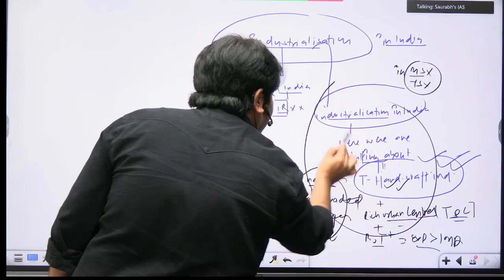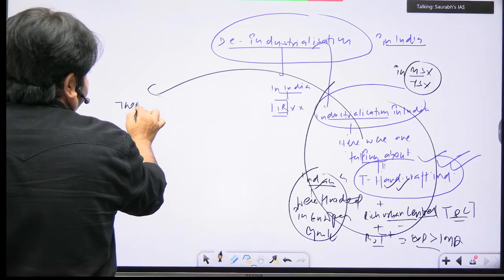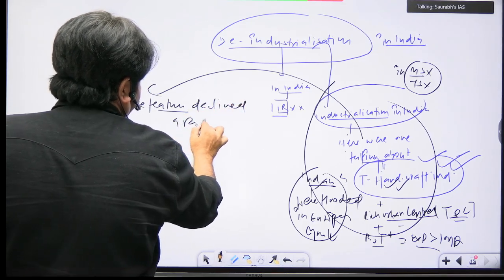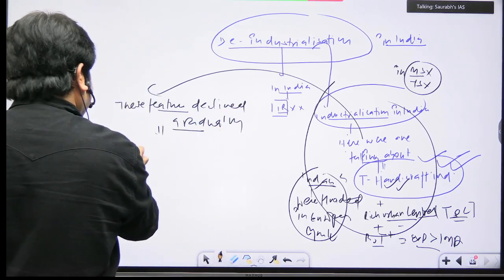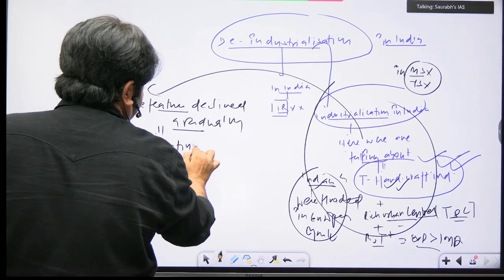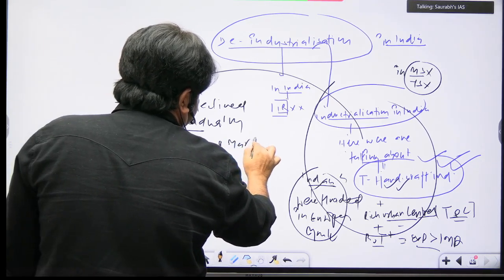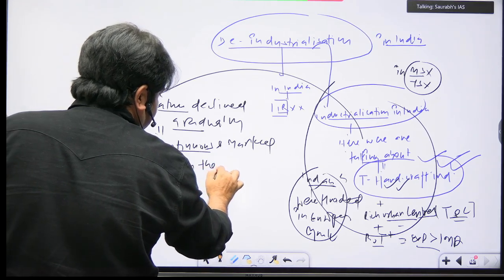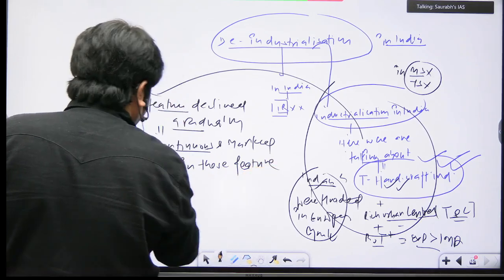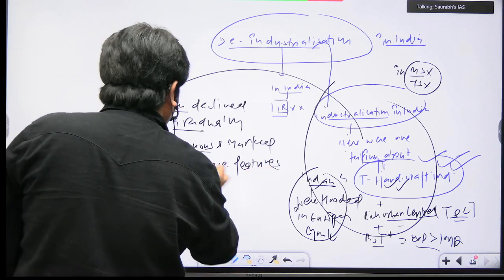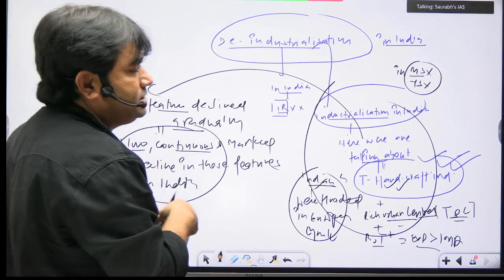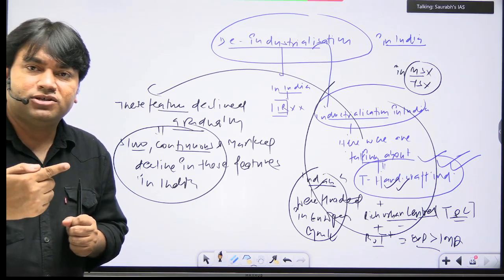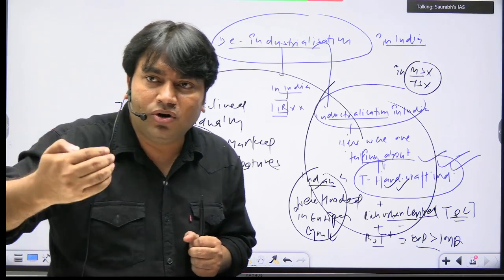These features declined gradually. It means there is a slow, continuous, and marked decline in these features in India. इन फीचर्स में क्या हो रहा है? स्लो, कॉन्टिन्यूअस एंड मार्क डिक्लाइन.